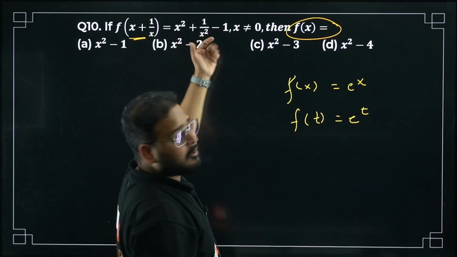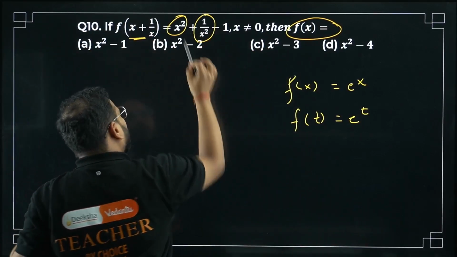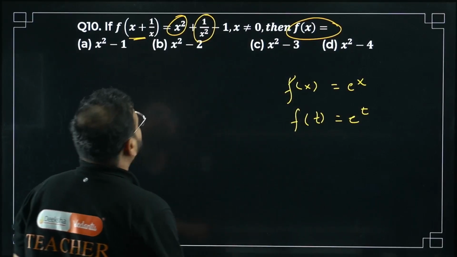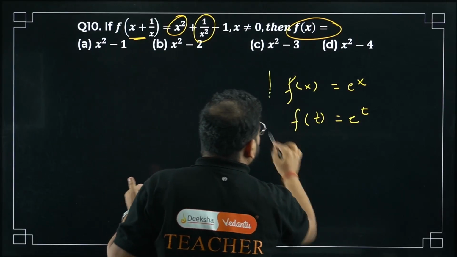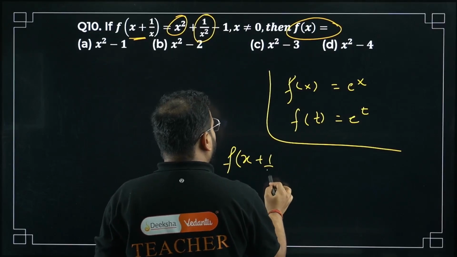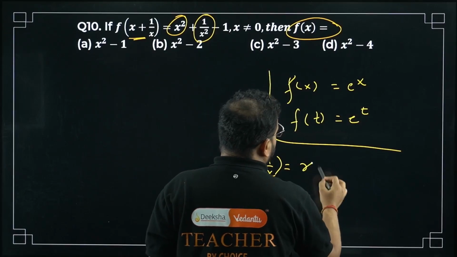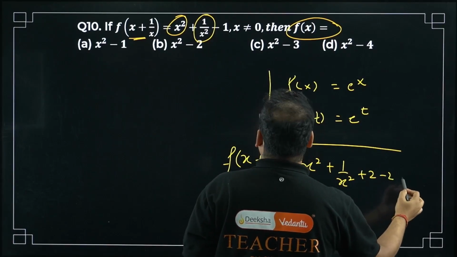I can do that because I have a square, b square. All I need is minus 2ab or plus 2ab. Let's have a look. I need plus 2ab because I have x plus 1 by x. So I can write this as f of x plus 1 by x equals x square plus 1 by x square, and I'm going to add 2, subtract 2 and minus 1.